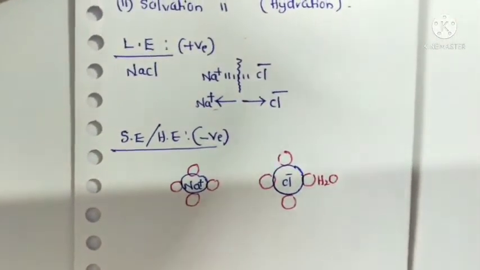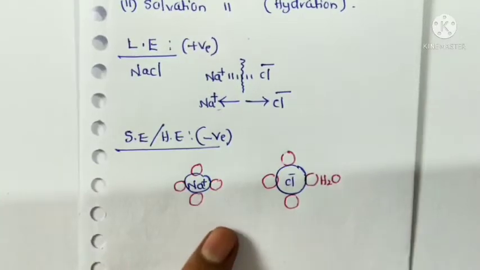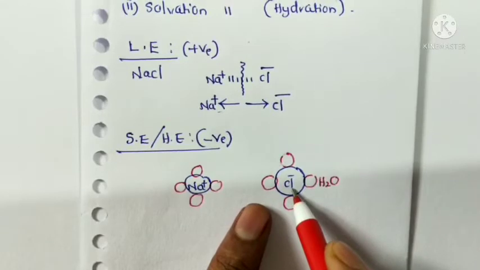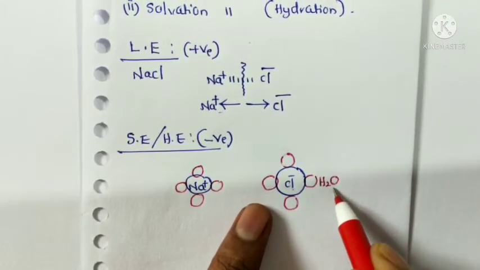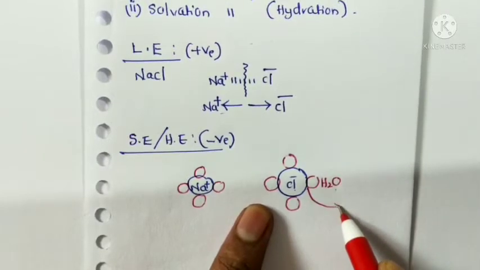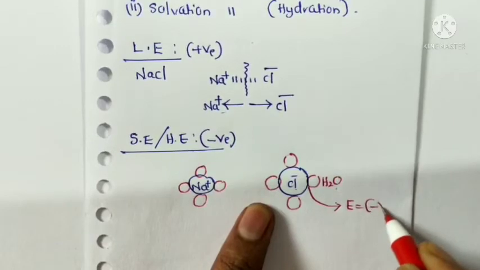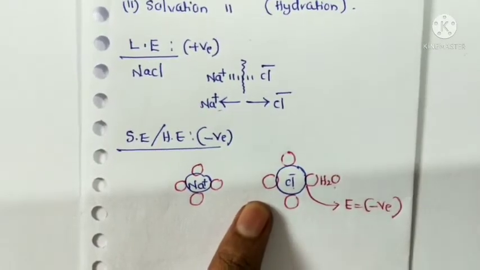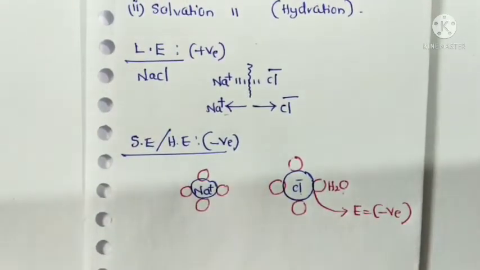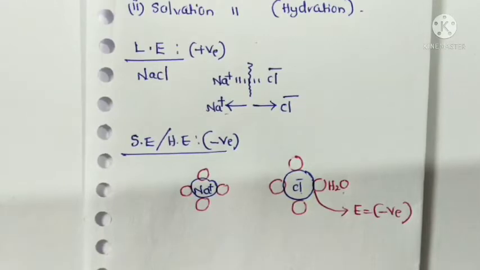Once again, the solvation energy is the energy released during the interaction between ions and solvent molecules. Since energy is released in this process, it is negative. That energy is called solvation energy or hydration energy. Energy and enthalpy are both similar words.